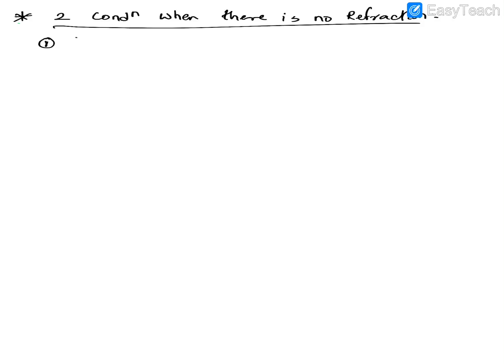your angle of incidence is 0 degree. What do you mean angle of incidence is 0 degree? That when the ray of light is falling normally on the surface. Okay. Now, when the ray of light is falling normally on the surface, what is the angle of incidence? 0 degree. Now, why is your angle of incidence 0 degree here? Let's assume that this was your incident ray. Now, if this is your incident ray out here, this is the angle of incidence here.